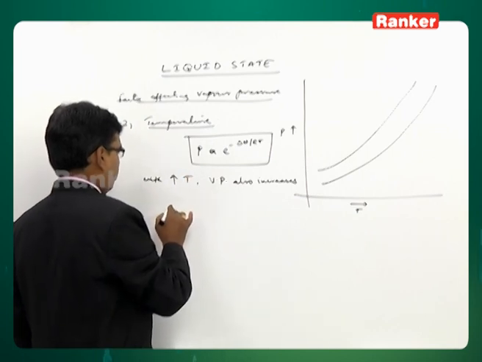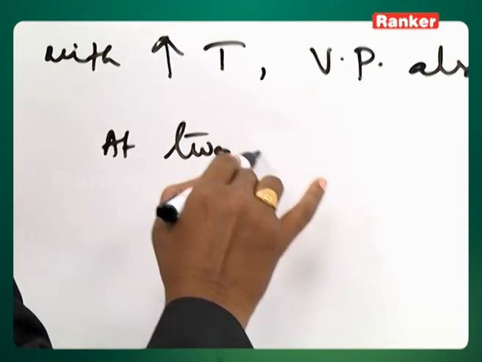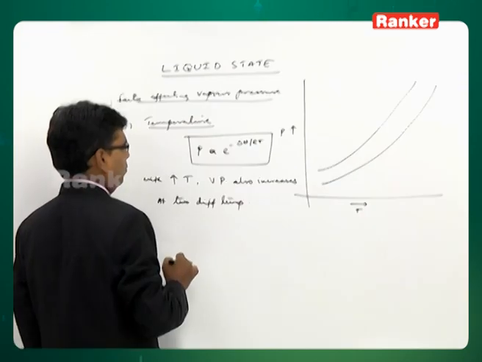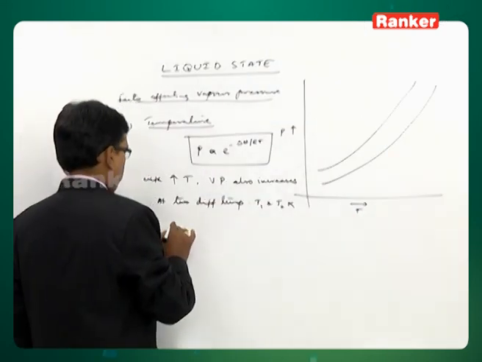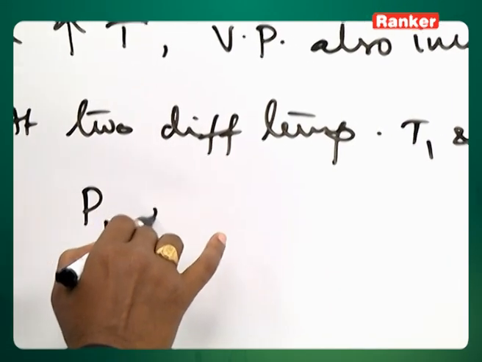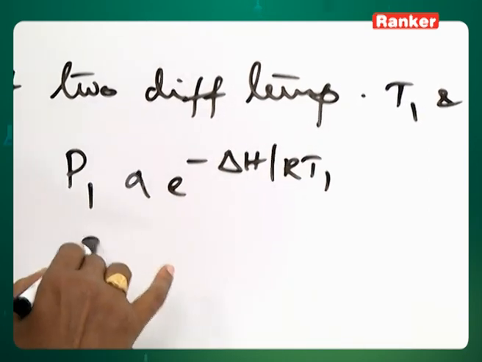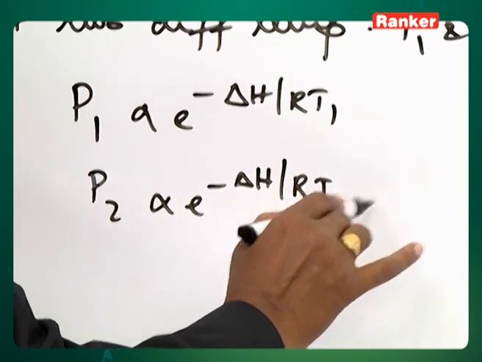Now, if I write it at two different temperatures T1 and T2 Kelvin, P1 is proportional to e power minus delta H by RT1, and P2 is proportional to e power minus delta H by RT2.